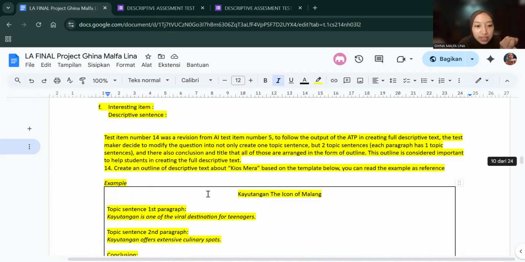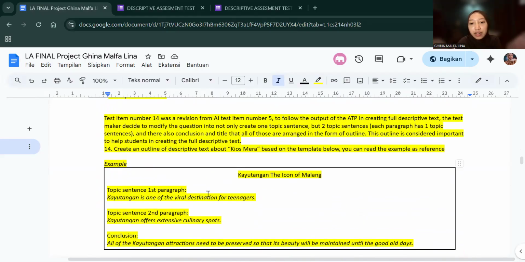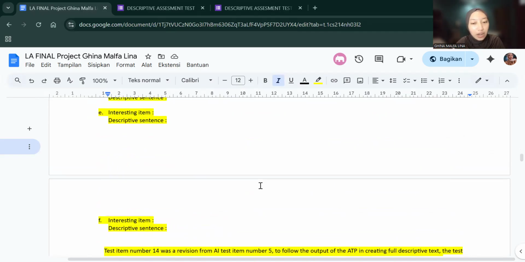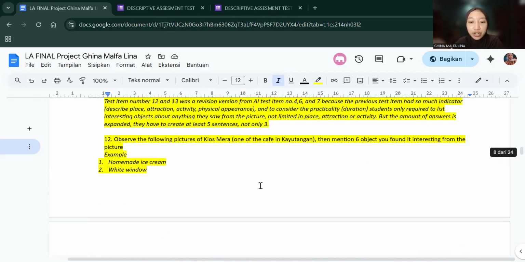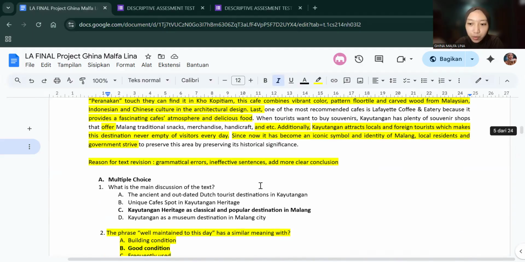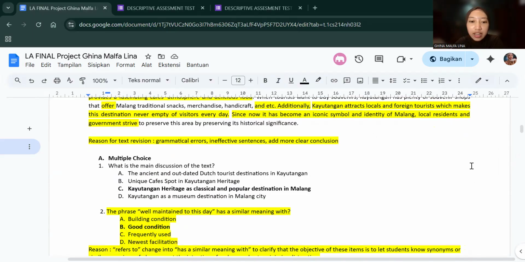And then for test item number 14, here students have to make the outline. All right. Oh, sorry. I forgot to tell you why it is Kios Merah. Because previously in the reading passage, Kios Merah was mentioned once, and I want the students to still have a connection or link.